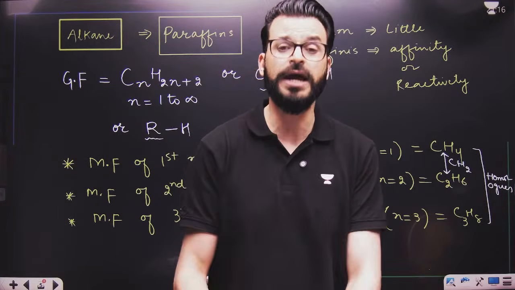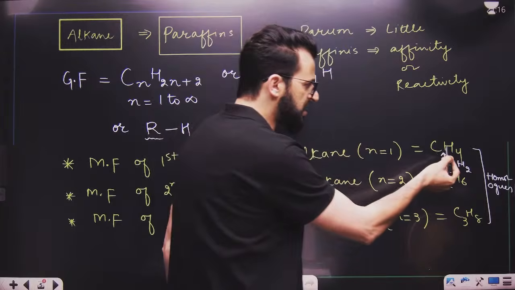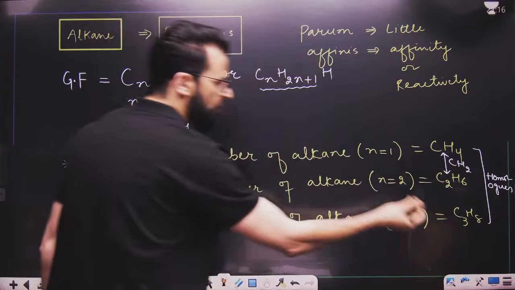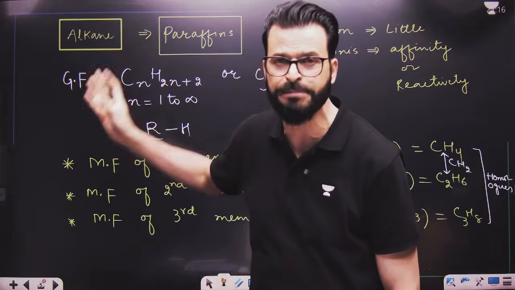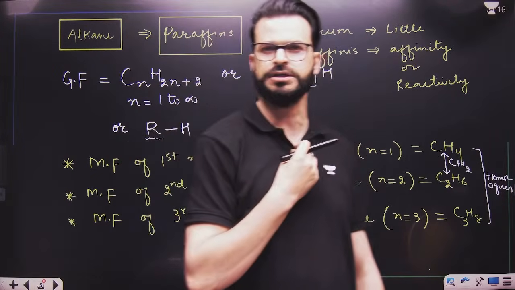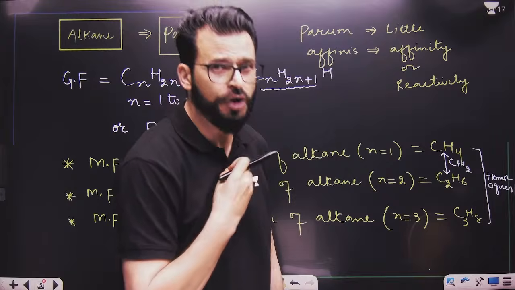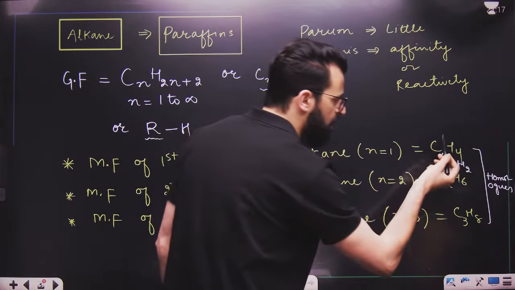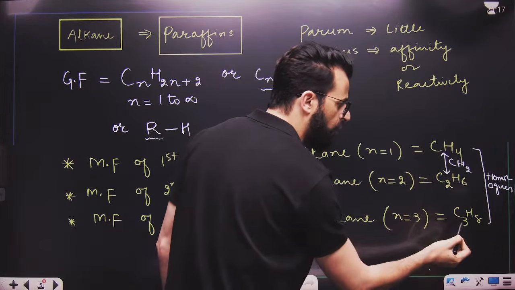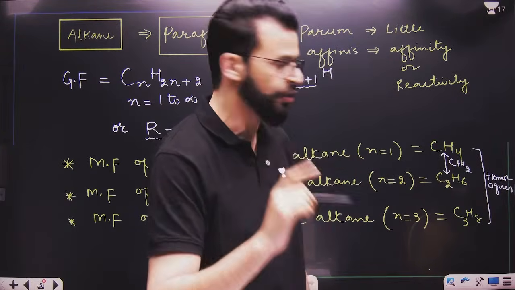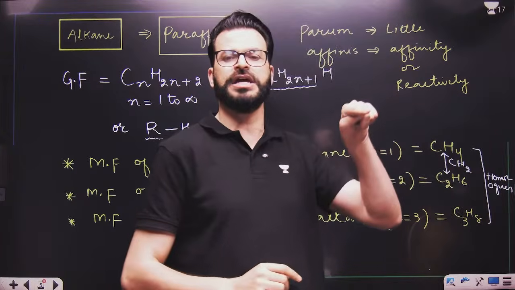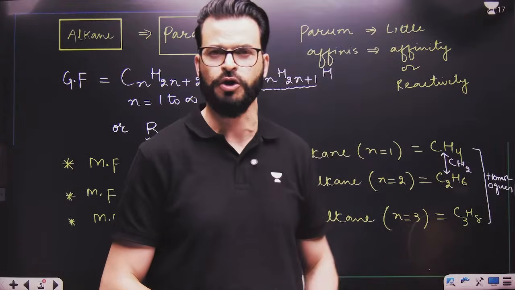Why is the answer yes? Have a look. This is a member of alkane, and this is also a member of alkane. All the members of a particular family or series are known as homologs. But is CH4 a successive homolog of C3H8? Then the answer is no. So CH4 is a homolog of C3H8, but they are not successive homologs.